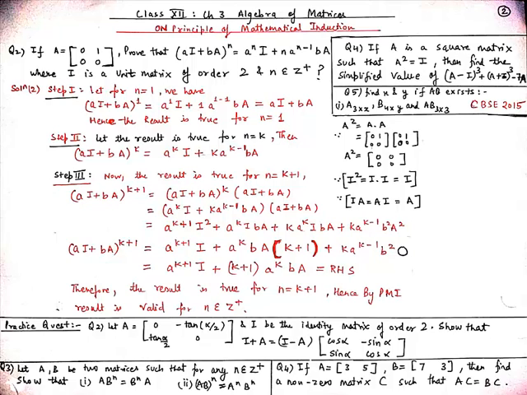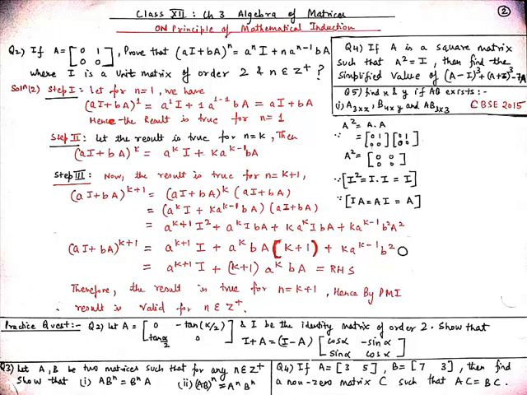So using these properties, we can write (aI + bA)^(k+1) equal to a^(k+1) I. And from a^k IbA plus k a^k IbA, I can take a^k bA as common, and in the bracket we get k plus 1. And then plus k a^(k-1) b squared, and as we know that A squared is a null matrix, so b squared into 0.